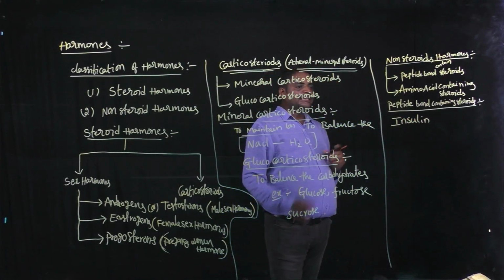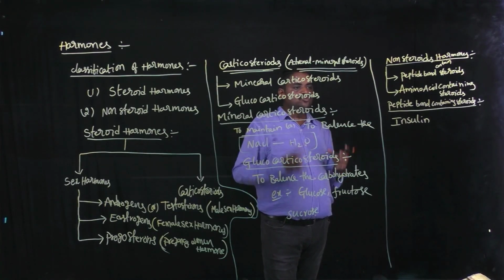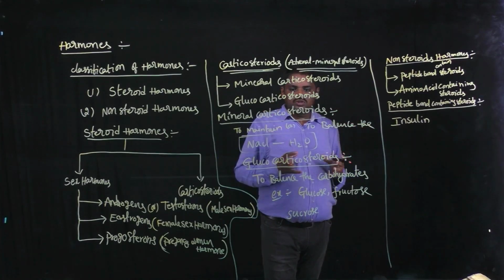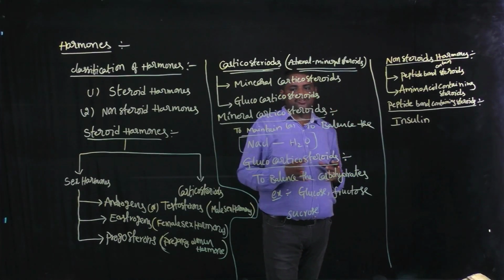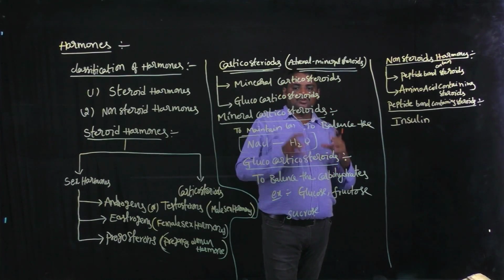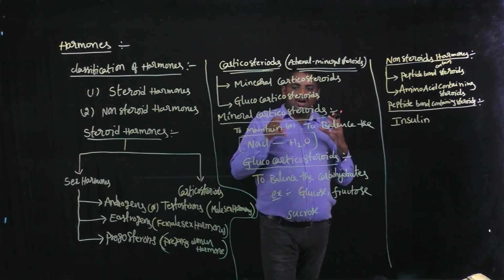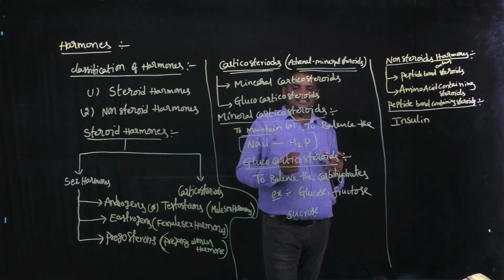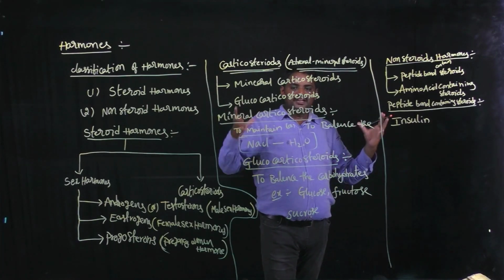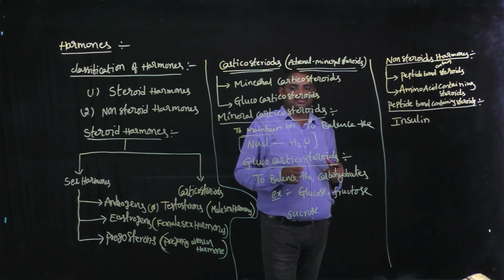Generally, insulin is used to maintain the glucose levels in the human body. If our body does not maintain glucose levels, it creates many health problems.